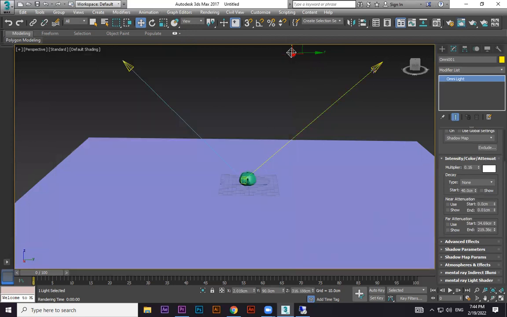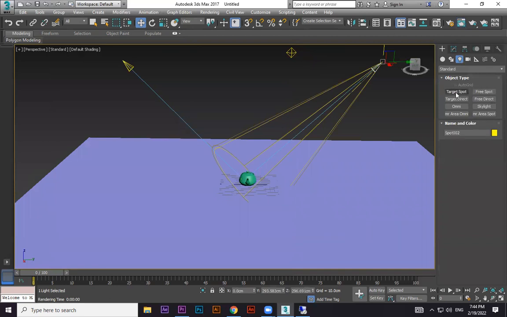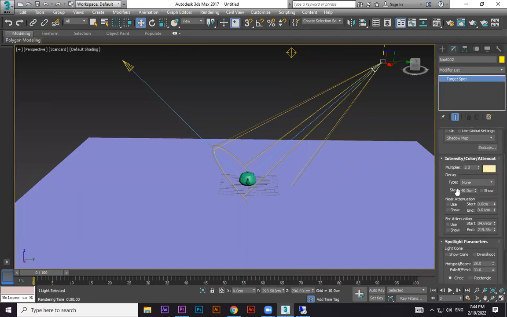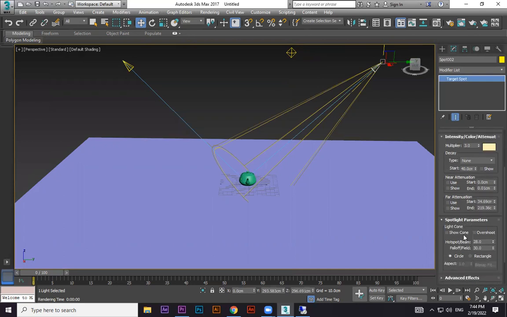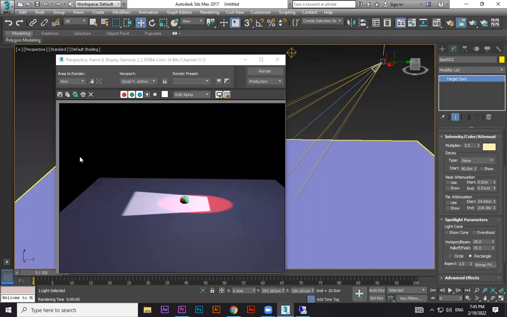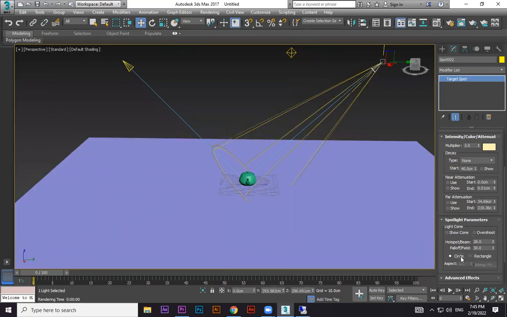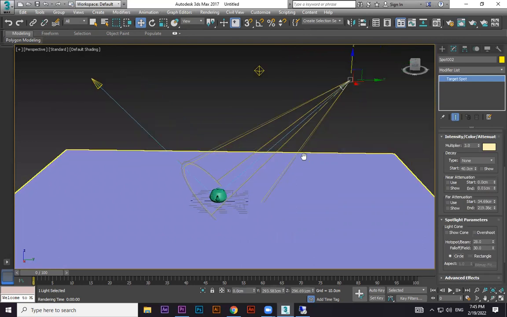So the spotlight, you remember: target or free, take anyone from here, no problem. The property I mainly want to tell you about is the spotlight parameters, hotspot beam and falloff. But remember, you can make this one rectangle as well as circle. Rectangle and circle can be done with this one. Okay, please check this one. Three types of light now.